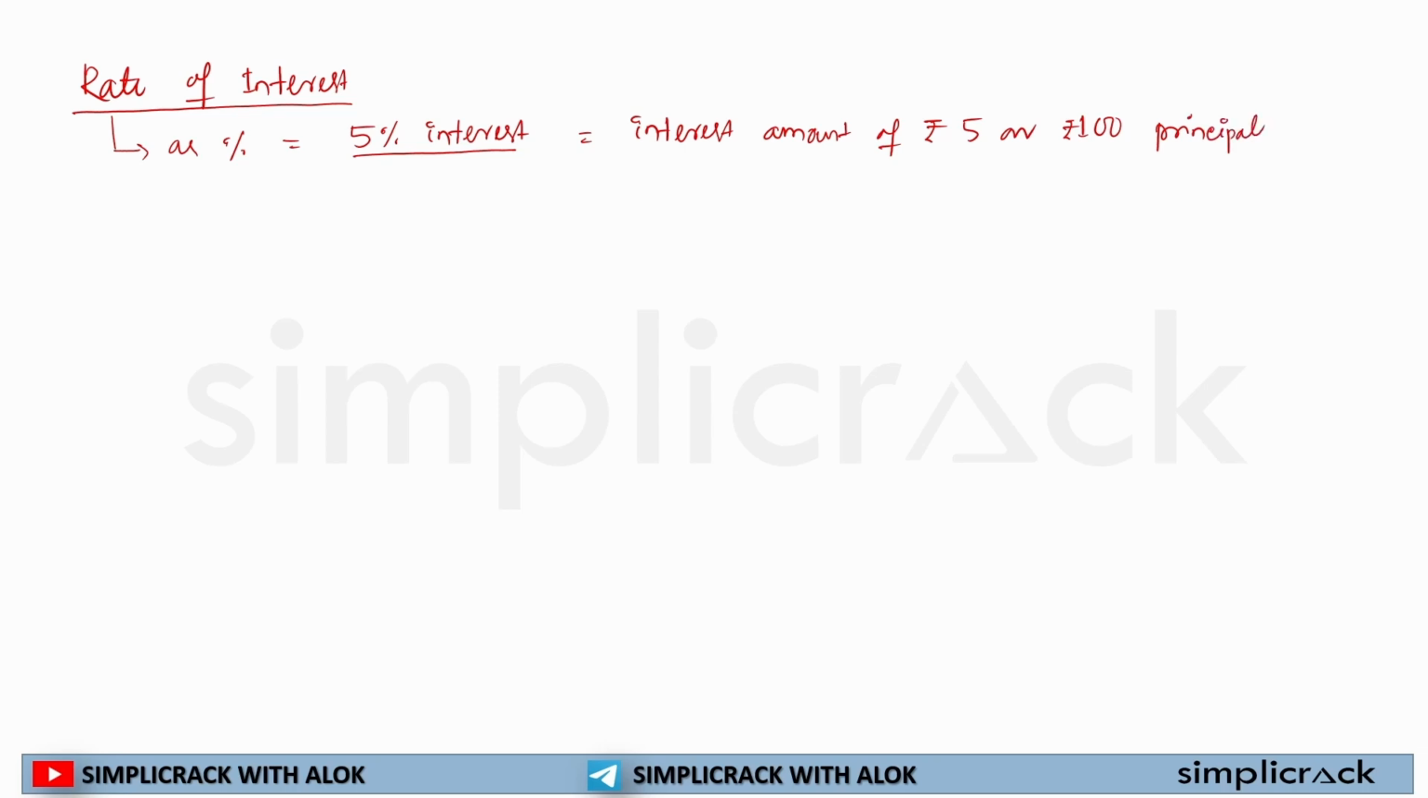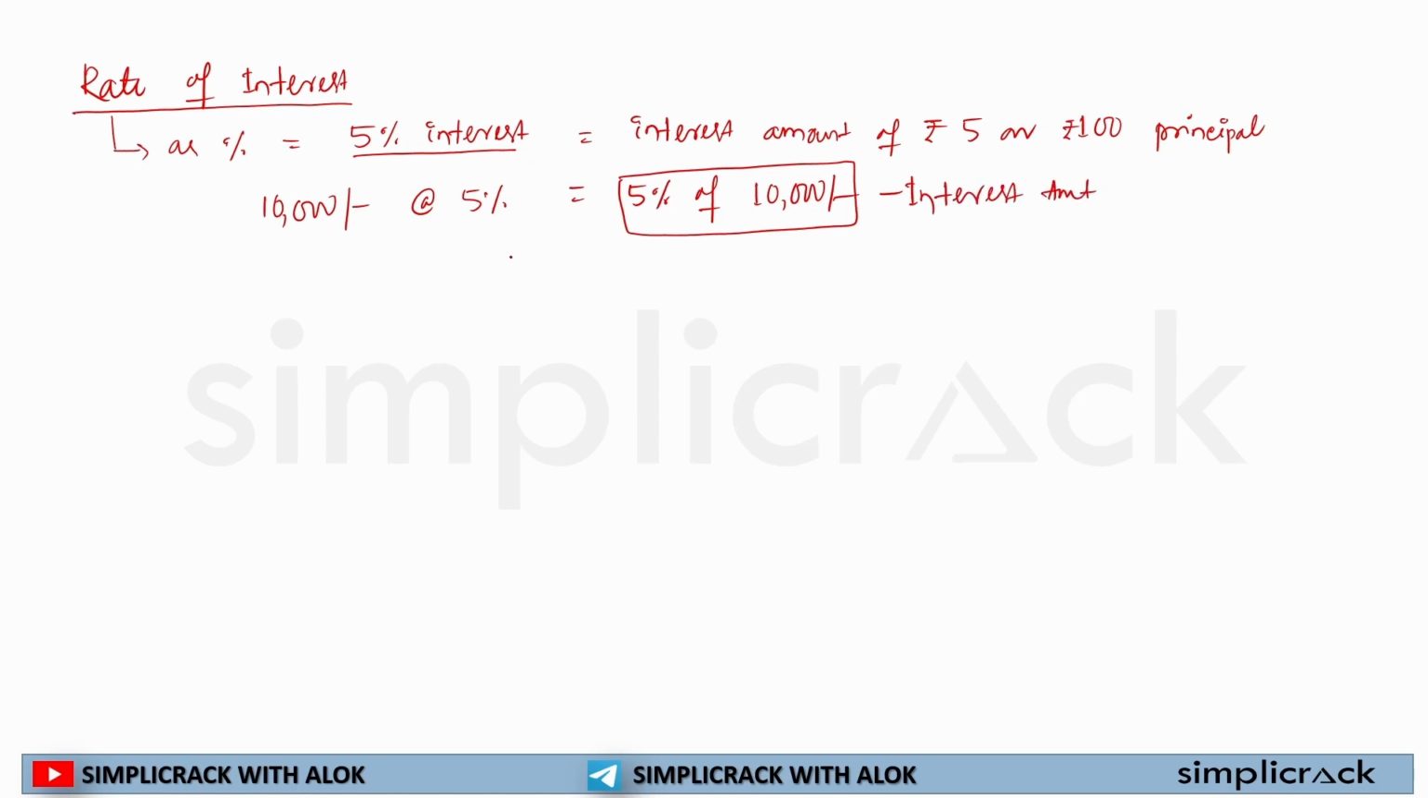If I say I deposit 10,000 rupees in the bank at the rate of 5% interest, that means what? It will be calculated as 5% of 10,000. This is my interest amount. As I have already informed you, x percent of n is calculated as x by 100 multiplied by n.